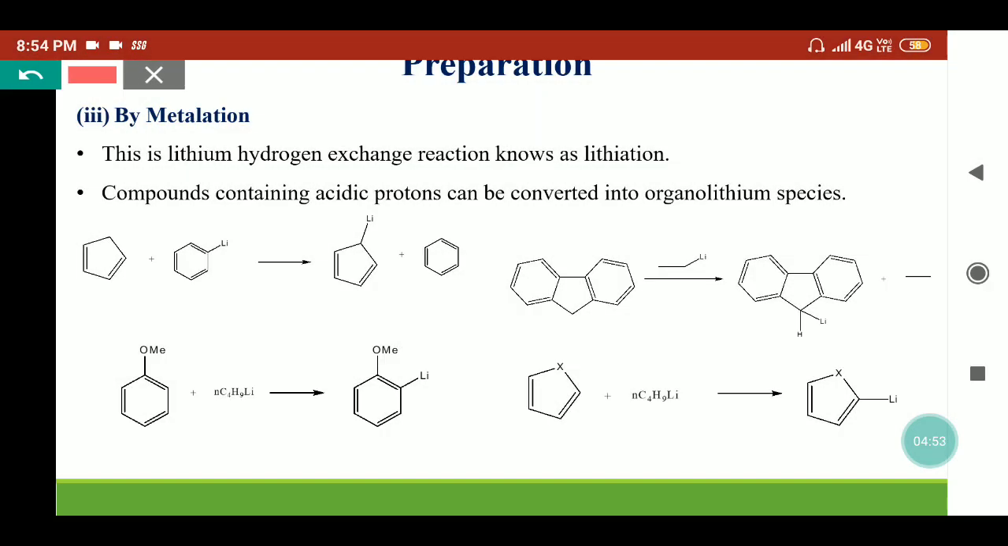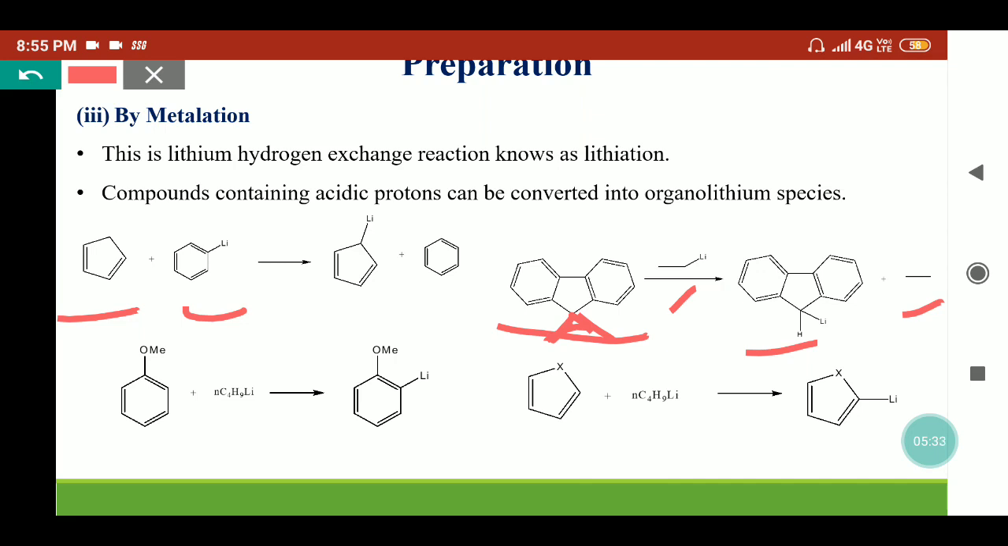Here we have taken phenyl lithium with cyclopentadiene. Because there are hydrogens present which are acidic in nature, this will replace the hydrogen with the lithium atom and we'll get benzene here. In a similar manner, we can form different organolithiums. Here we have taken this molecule and it will react with ethyl lithium. Because, in comparison to ethyl lithium, there is a more acidic hydrogen present here, it will be replaced by the lithium metal and we will get ethane as well as a new organolithium compound.